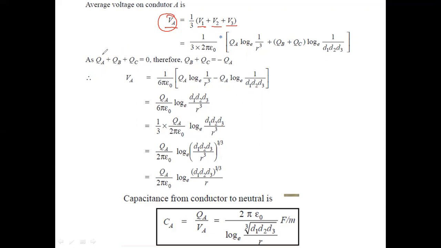Again, we have to consider that the supply is balanced. So QA plus QB plus QC is equal to 0, because the supply is balanced, meaning IA plus IB plus IC is equal to 0. That means charge depends totally on current. So obviously QA plus QB plus QC is equal to 0. That means QB plus QC is equal to minus QA. Put this value in the above equation. So VA is equal to 1 upon 6 pi epsilon 0 times QA log e 1 upon r cube minus QA log e 1 upon D1 D2 D3.